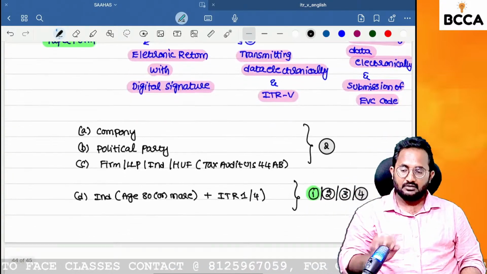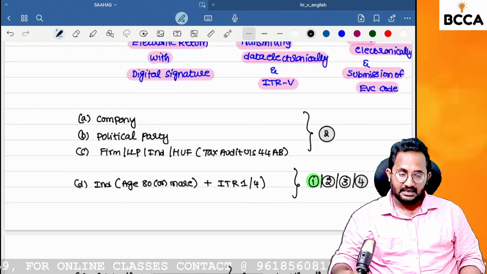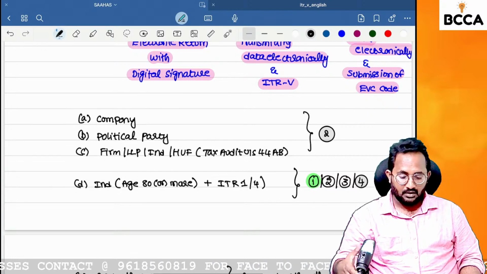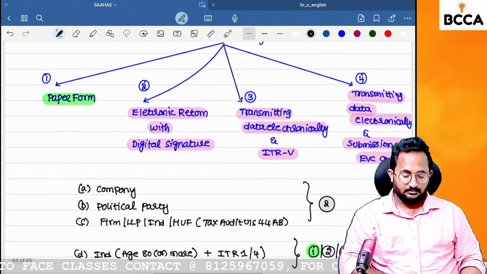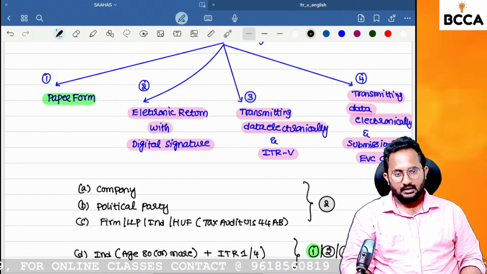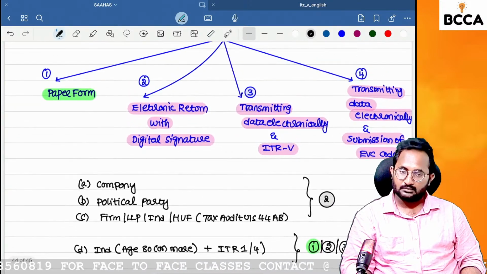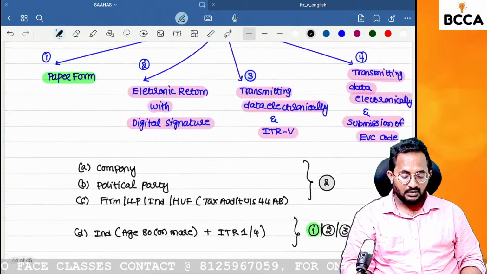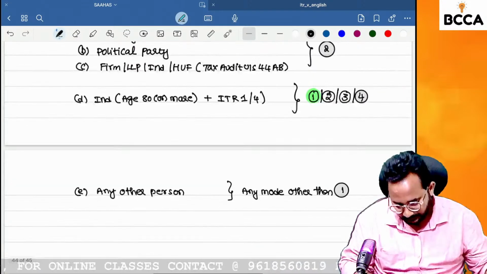If you are an individual aged 80 years or more and want to file ITR 1 or 4, then you can go with any one of the methods: paper form, digital signature, ITRV, or electronic verification code. Any other person, other than mode 1, can go with any form. Are you clear up to now?